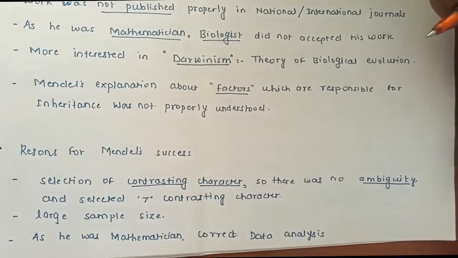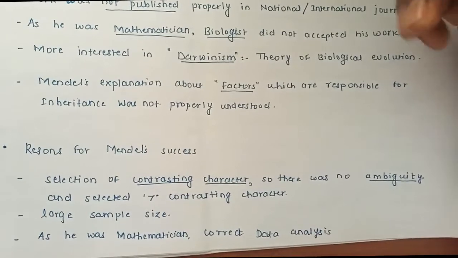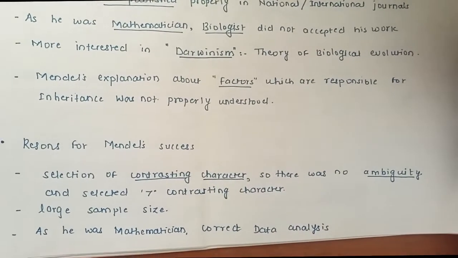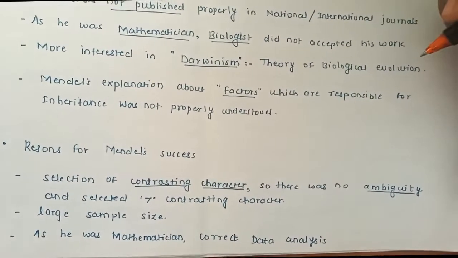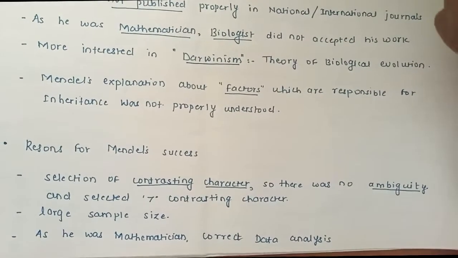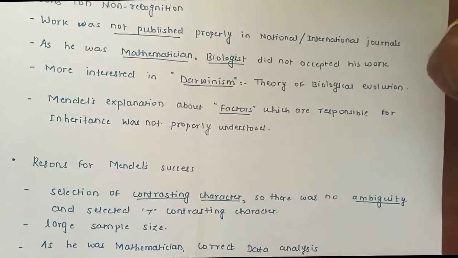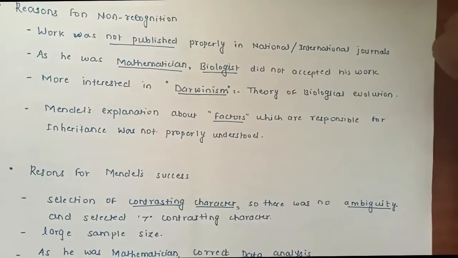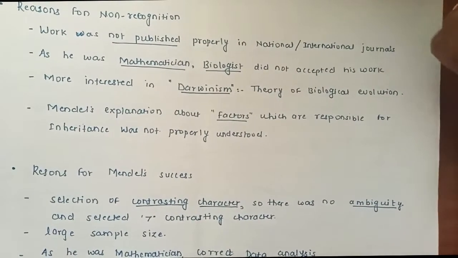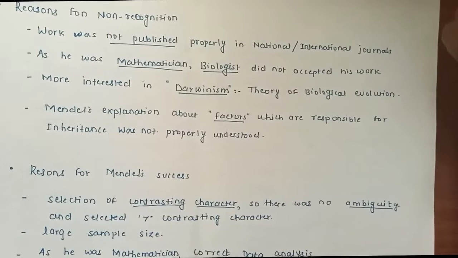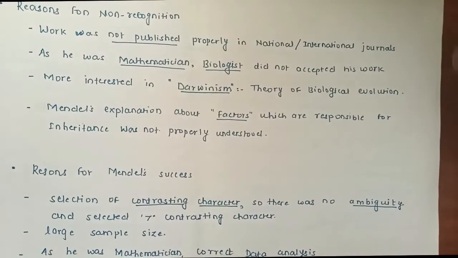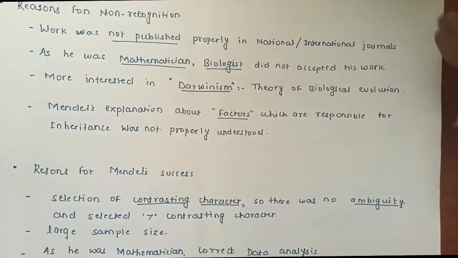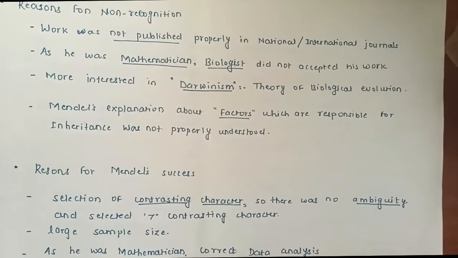Mendel selected 7 contrasting characters to study the genetic properties of Pisum sativum, and we will see what the contrasting characters are, how they affected the genetics, and how these contrasting characters helped Mendel to study the genetic characteristics of this pea plant in a successful manner.